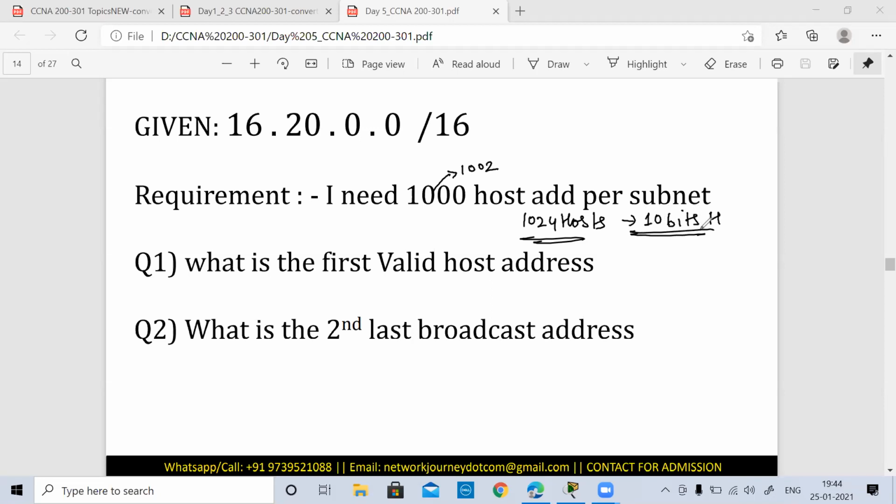So if there is only a requirement of 10 bits on the host side, how many bits will be left now? 32 minus 10. That is going to be 22. So I'm going to add 6 into this so that it becomes /22. This 6 is going to tell me how many networks I will have.